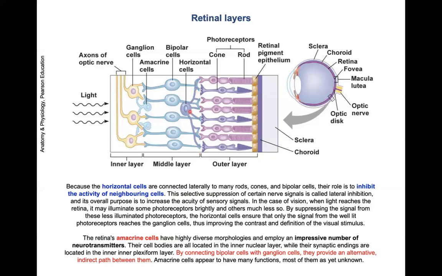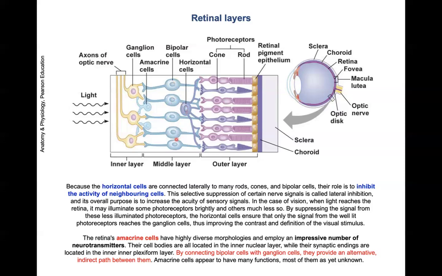This one single horizontal cell can keep, for example, just one photoreceptor active, while the others, the neighbors of this photoreceptor, are inhibited. The neurotransmitter used by the horizontal cells is believed to be glycine or GABA. Both neurotransmitters are always inhibitory in nature. So the activity of the horizontal cells is lateral inhibition to enhance the contrast.